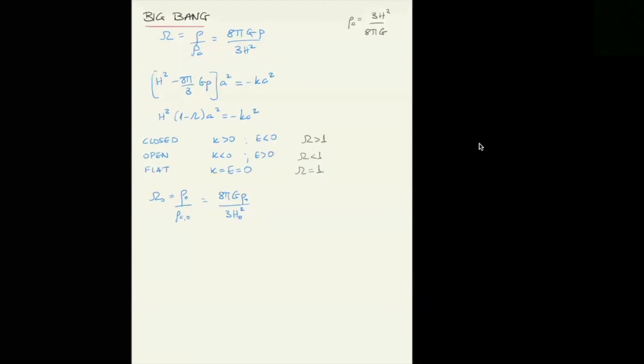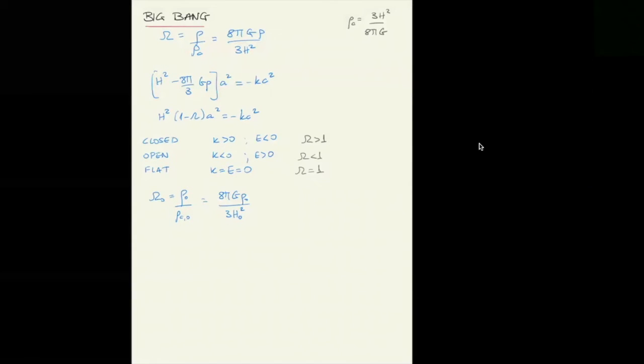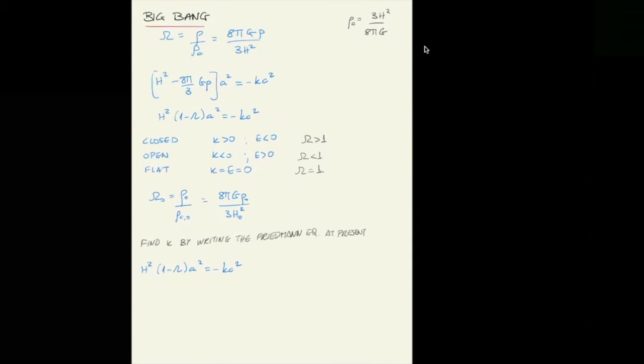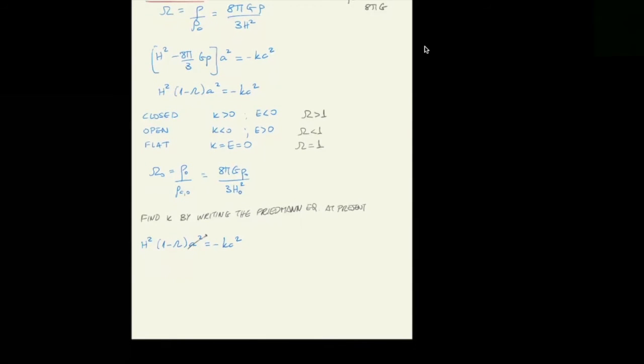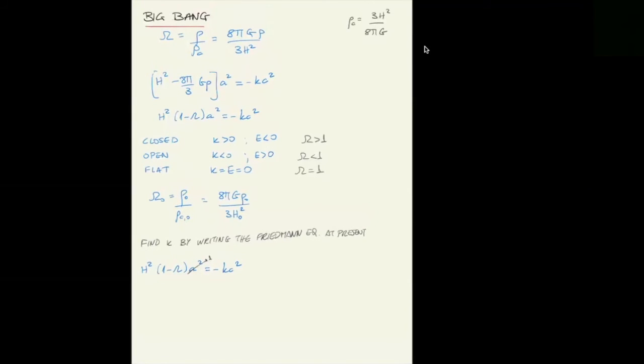So we can measure the present value of this quantity omega, call it omega naught, the density of the universe as of now, over the value of the critical density as of now. That translates into simply measuring the density of the universe at present and the Hubble constant at present. And again, we can substitute the constant k by writing the Friedmann equation at present. Then a is equal to 1, and you have naught subscripts for omega and the Hubble constant. That means you can substitute k as minus H naught squared, (1 minus omega naught) over c squared.